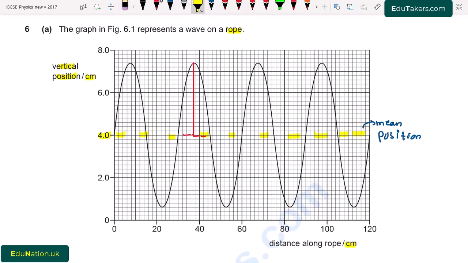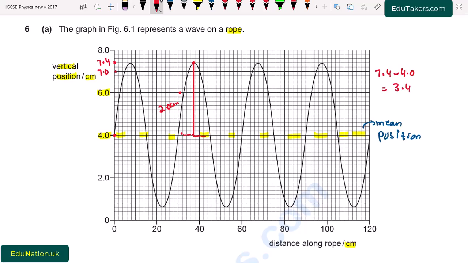Next, at this point it is 7.4. So basically 7.4 minus 4.0 is the amplitude, and it is equal to 3.4 centimeter.